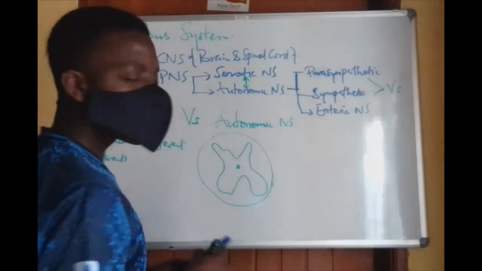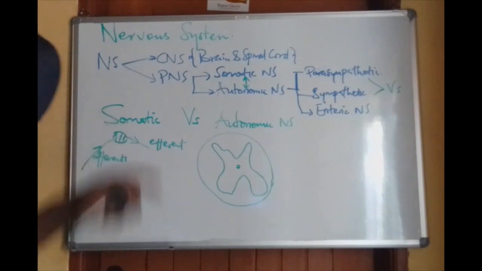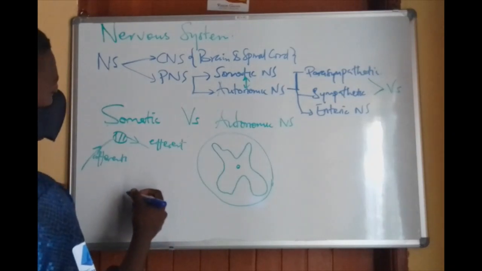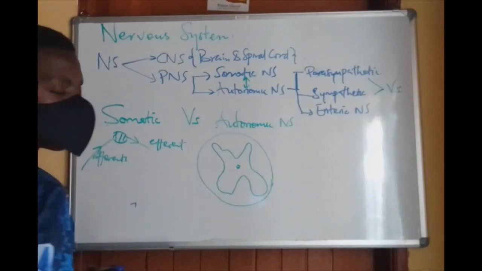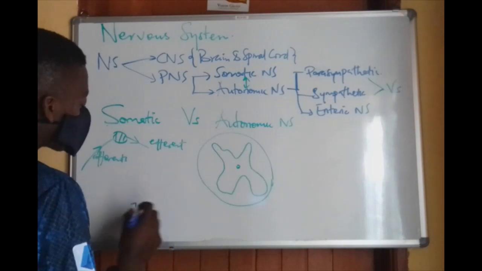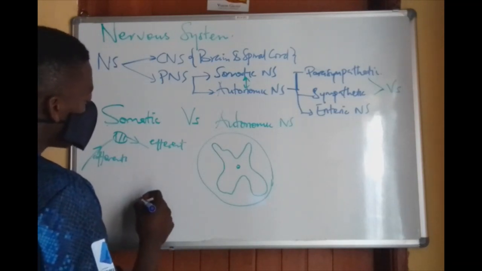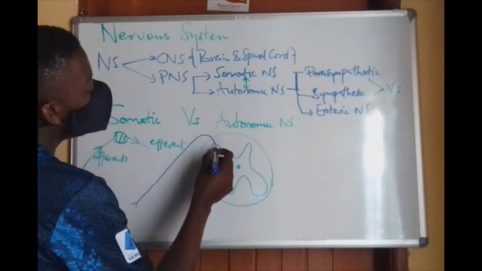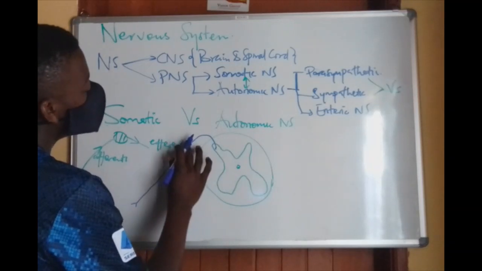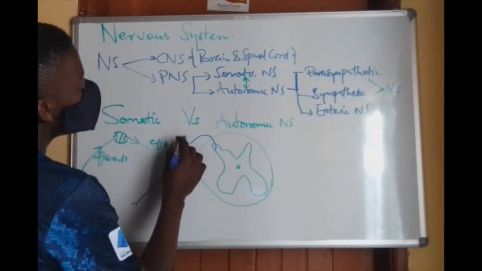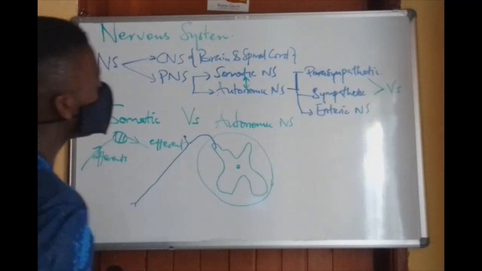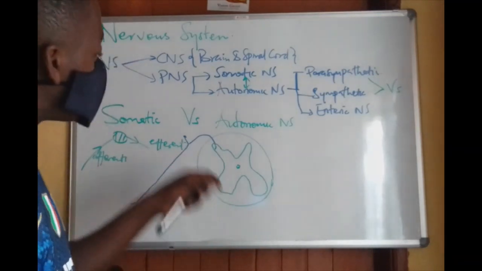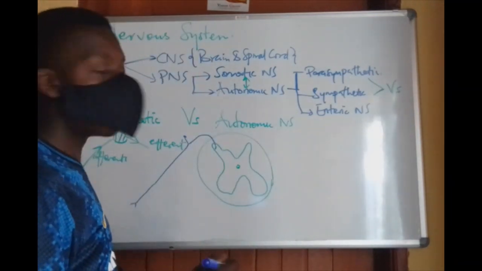So what happens is, in the somatic nervous system, we shall have afferents carrying sensory information. The afferent will arise from a certain organ, call it skin or skeletal muscle. It has its cell body somewhere here, which you can call the dorsal root ganglion, and will enter the spinal cord using the dorsal horn.